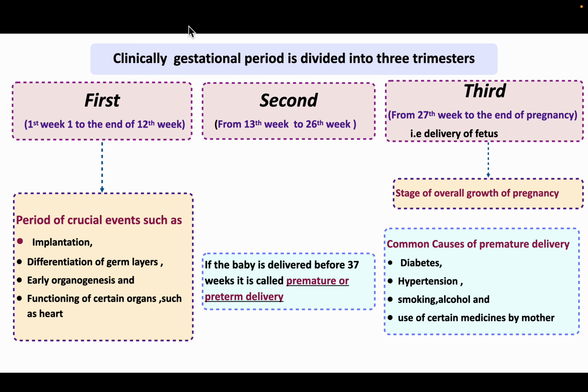What are the common causes of premature delivery? Diabetes, hypertension, smoking, alcohol, and use of certain medicines by the mother. Whatever events happen in the first trimester continue in the second trimester with further development.